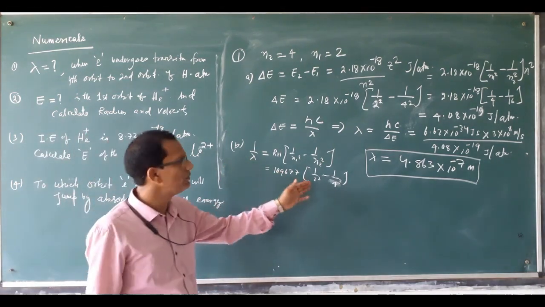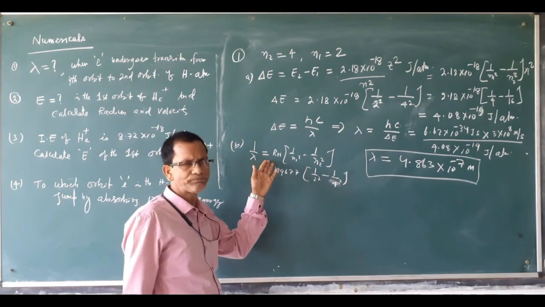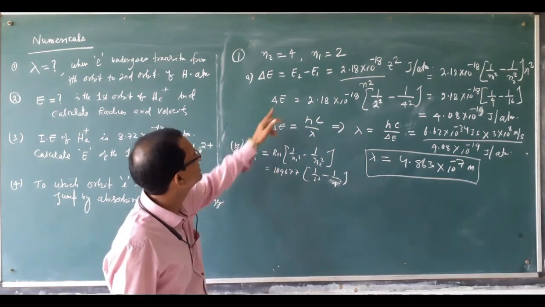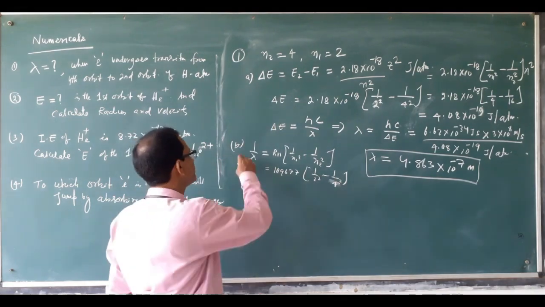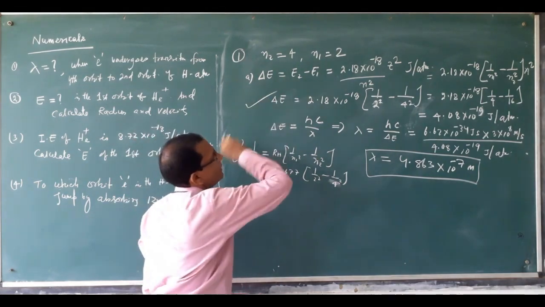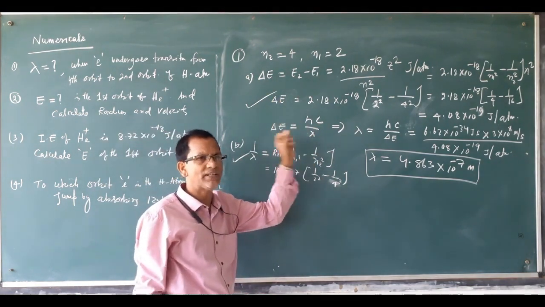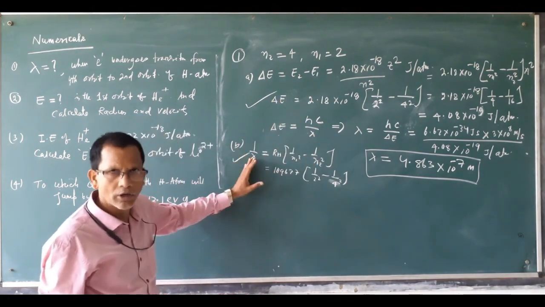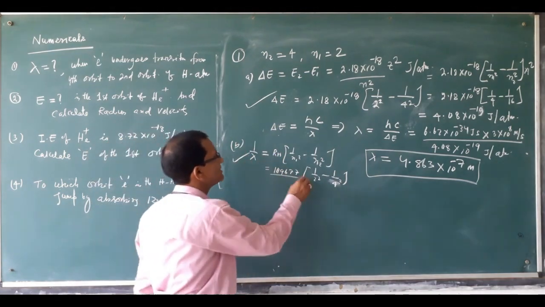This is the direct way, and the other is the two-step way. So you can use either formula: if you calculate energy first, then the energy and wavelength relation, or directly 1 by lambda is equal to RH, where the RH value is 1096777.